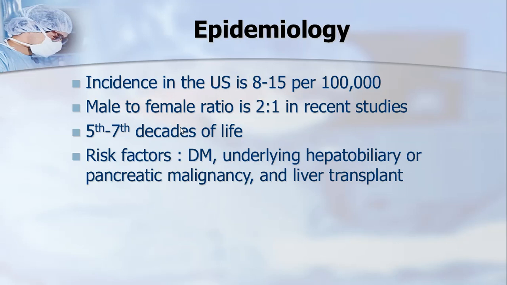So again, incidence in the United States is around up to 15 per 100,000. Over here, it is much higher. I don't have figures at hand at the moment, but it is much higher than 15 per 100,000. Male and female ratio is the same, 4 to 2 to 1, and mostly in Western countries it usually occurs between the fifth and seventh decades of life. Over here, it is a bit less. You can start from the fourth decade of life up to 70.